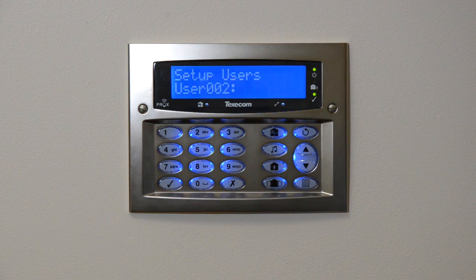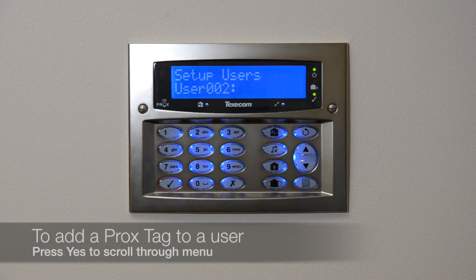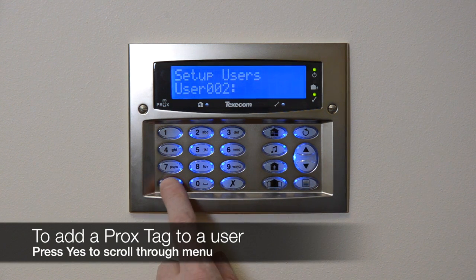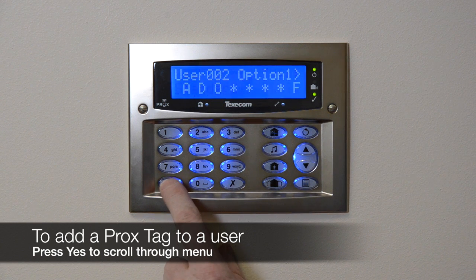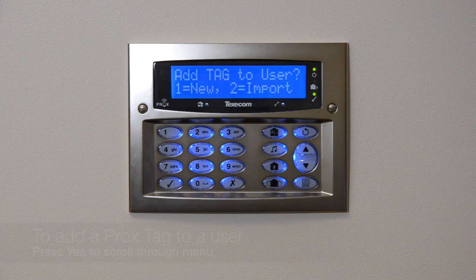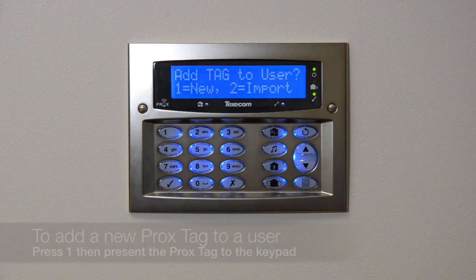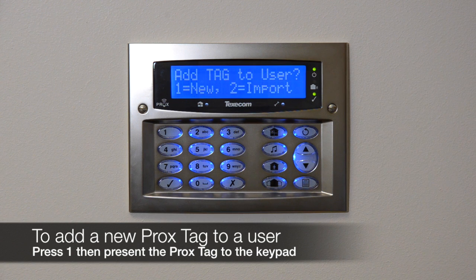The display will then show the next available user. Press yes or tick to move along until the display shows add-on tag. Now you can press 1 for a new tag or 2 to import an existing tag from an existing Elite system. For this example, we'll press 1 for a new tag